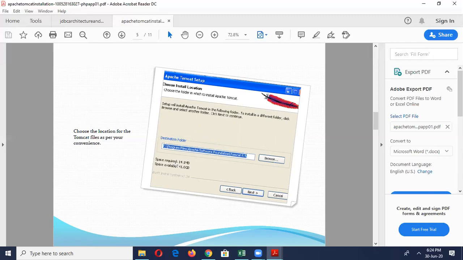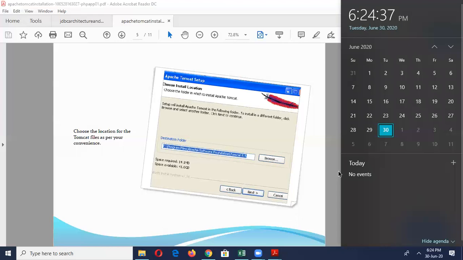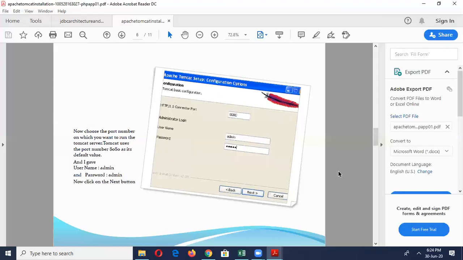This window asks for the location of the installed Java virtual machine. Browse to the location of the JRE folder and click on the install button. This will install Apache Tomcat at the specified location. Apache Tomcat gets installed. After completion of the installation, click on the finish button. After successfully installing Tomcat, a shortcut icon to start the Tomcat server appears in the icon tray of the taskbar. This is all about the installation of the Tomcat server.